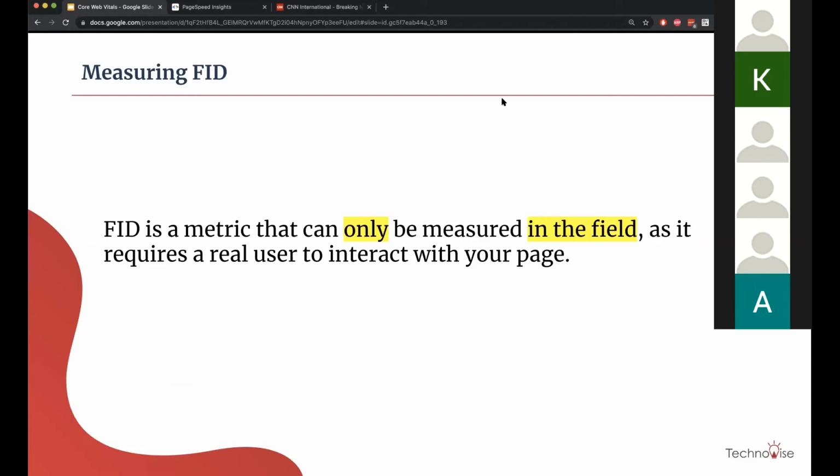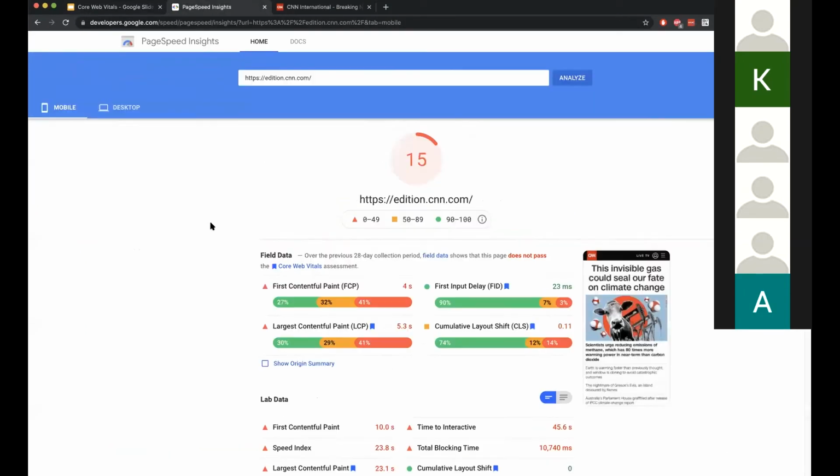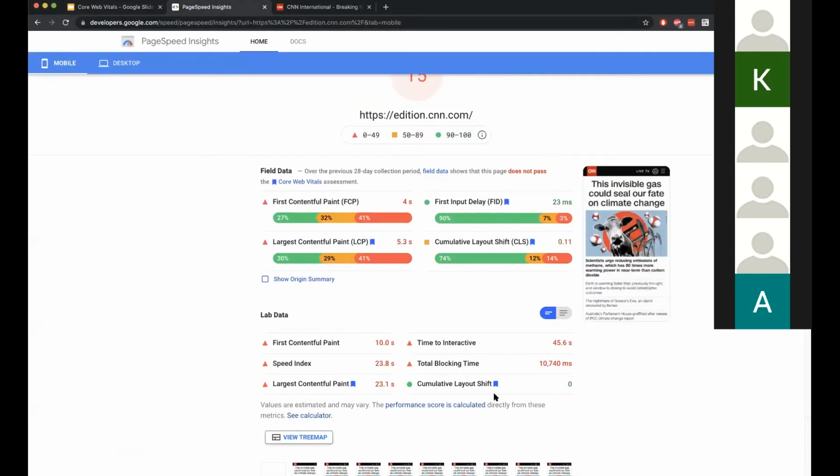FID is a metric that can only be measured in the field, as it requires real user interaction with your page. That is the reason FID cannot be seen in the lab. You can just see two metrics here, which are LCP and CLS.